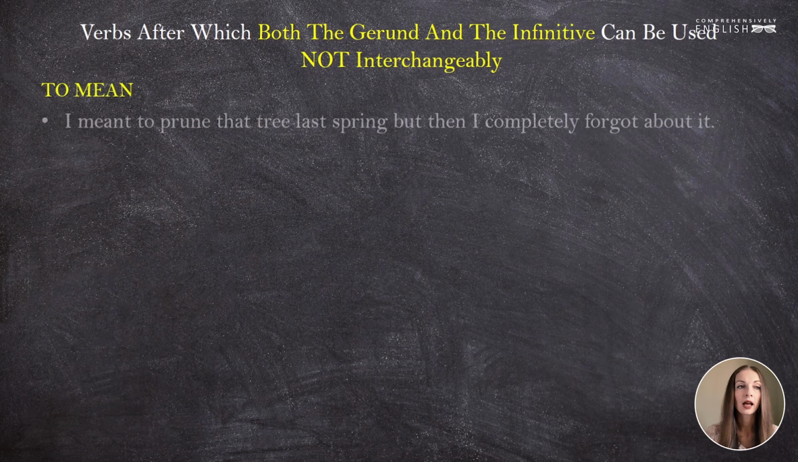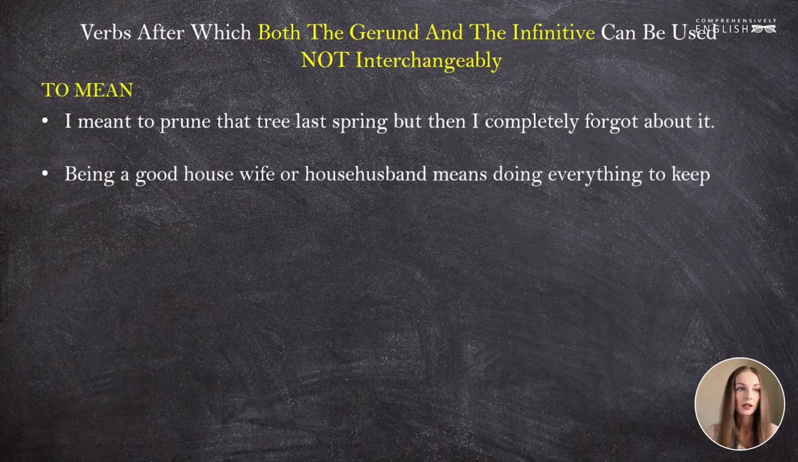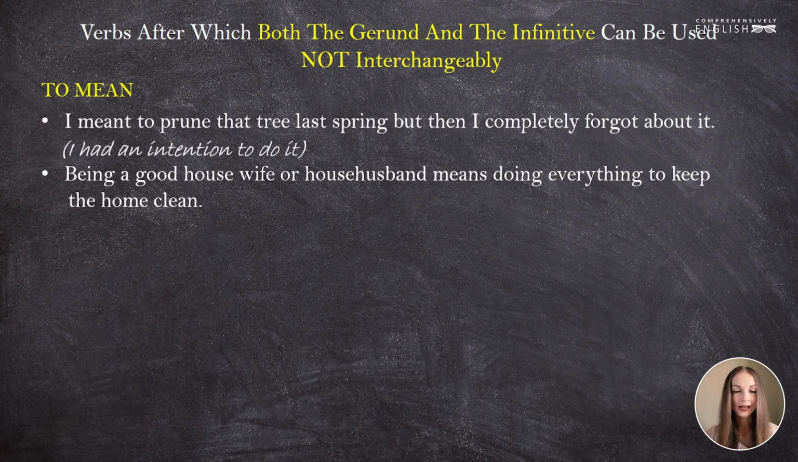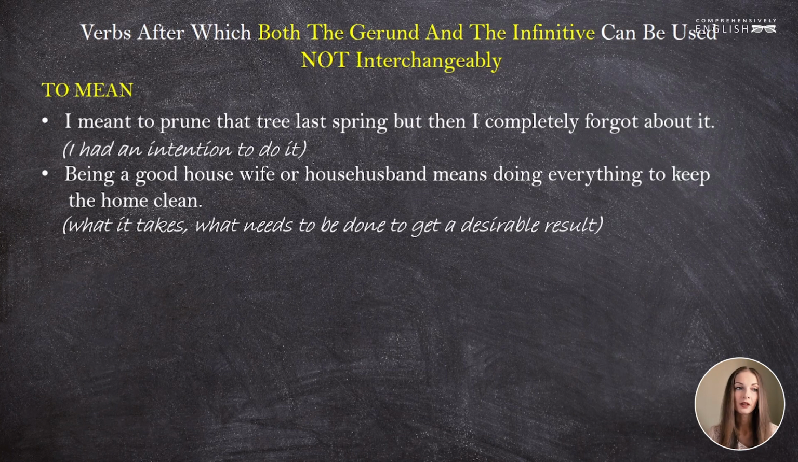To mean. I meant to prune that tree last spring, but then I completely forgot about it. Being a good housewife or house husband means doing everything to keep the home clean. In the first sentence, meant to prune means that I had the intention to do it. I intended to do it. In the second sentence, mean doing something means that something needs to be done in order to get a desirable result. This is something that it takes. Yeah, being a good housewife means cleaning well, etc.